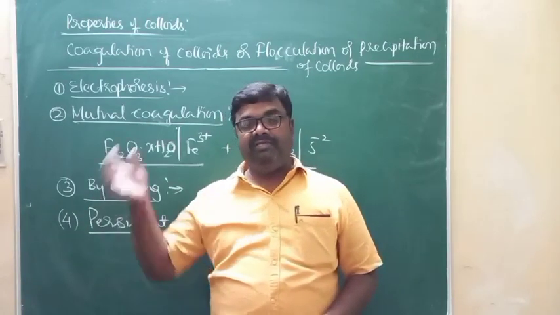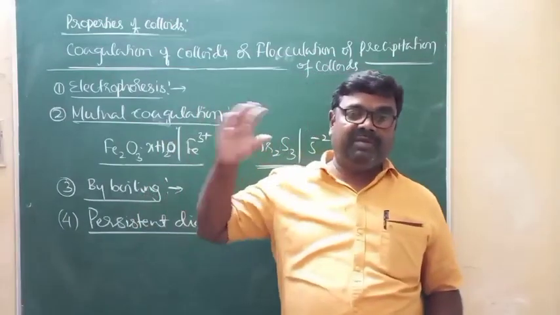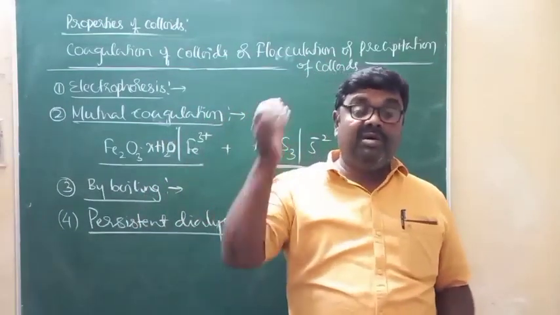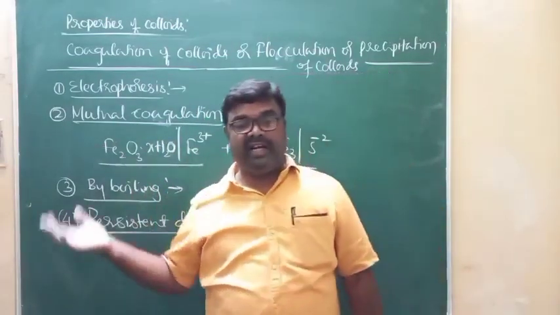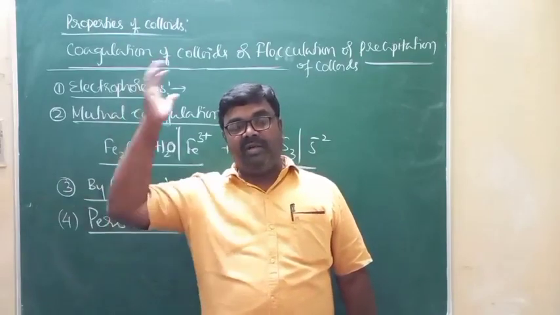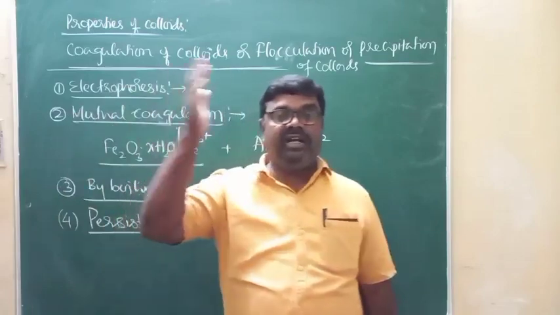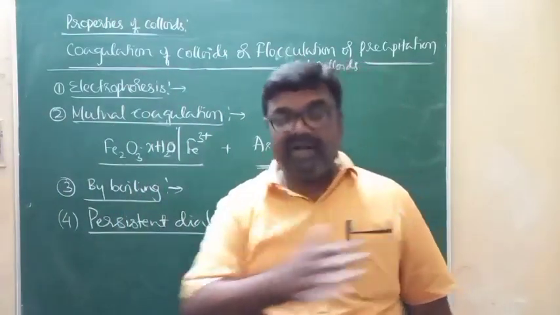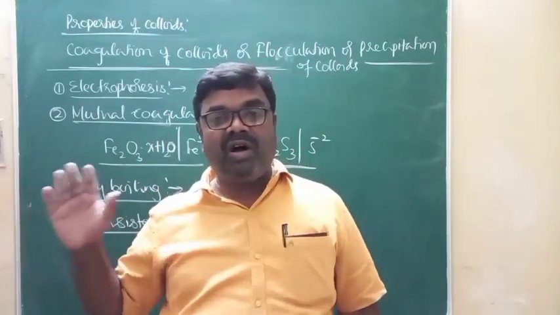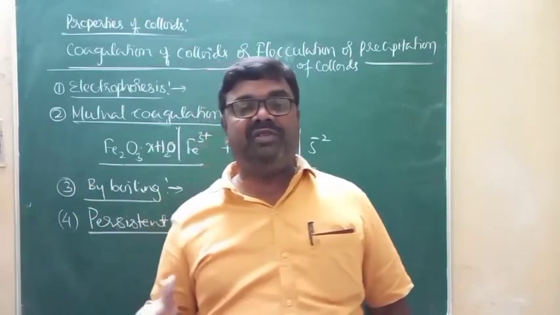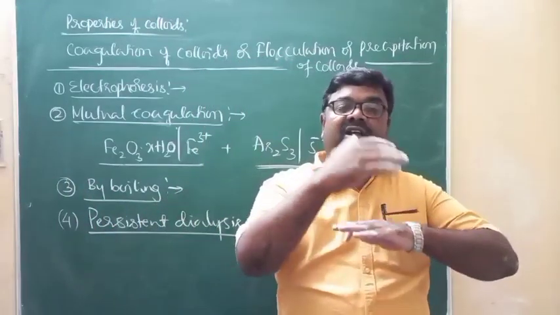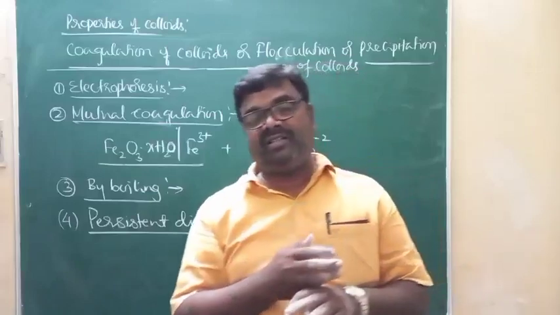Remember, if there is a prolonged dialysis or repeated dialysis, what happens? The complete removal of electrolytes from the colloidal solution takes place. If all the electrolytes present in the colloidal solutions are completely removed, no ions will be left in the colloidal solution for the formation of a layer of charges on the colloidal particles.